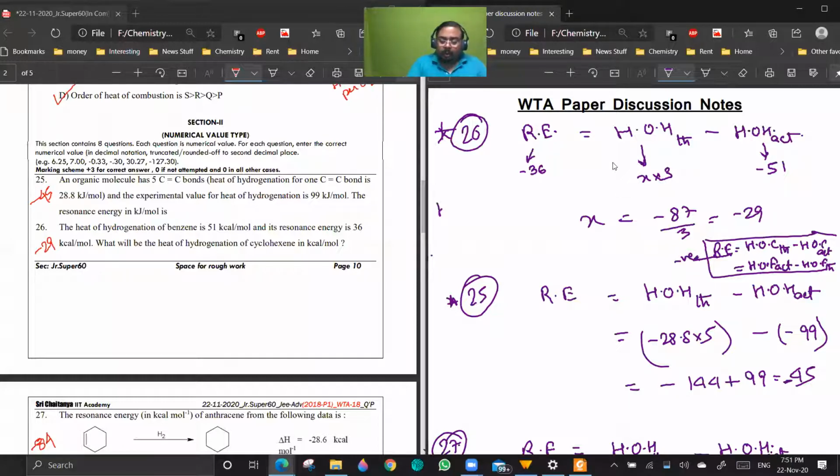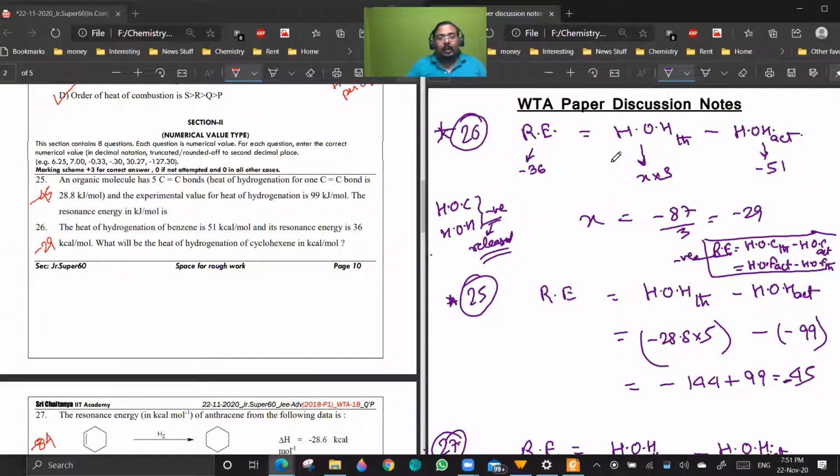Now heat of combustion and heat of hydrogenation will always have negative values. Why? Because energy is always released. So if a positive value is given, this means that the magnitude is given. Is it clear? Okay. So 25, 26, 27. Do you want me to discuss?